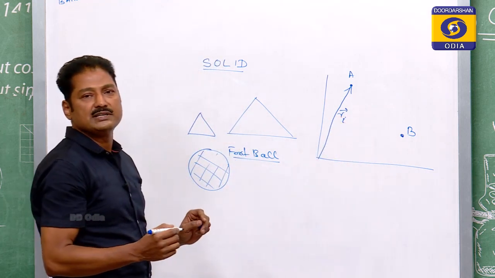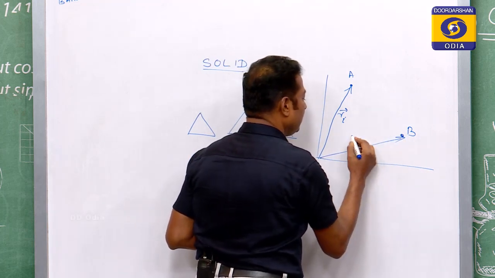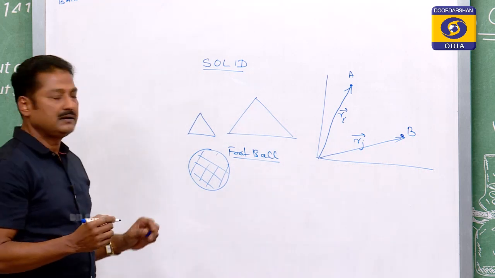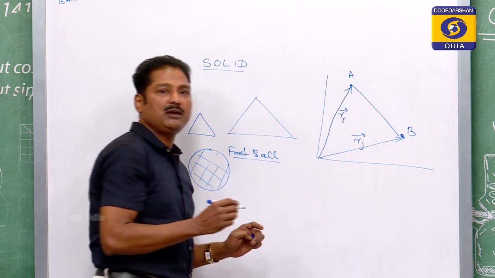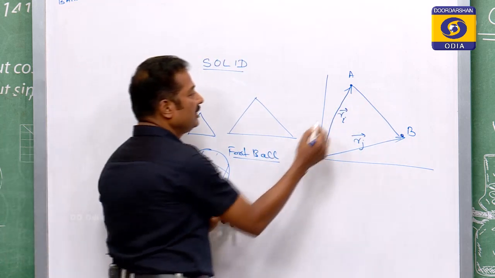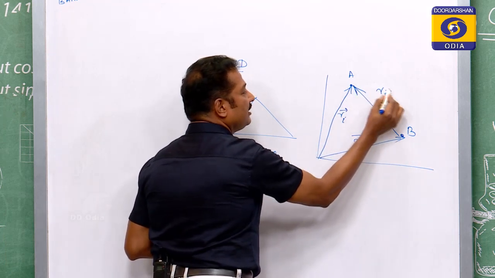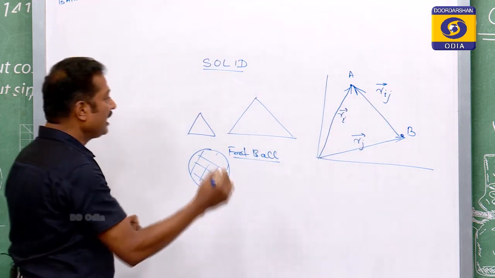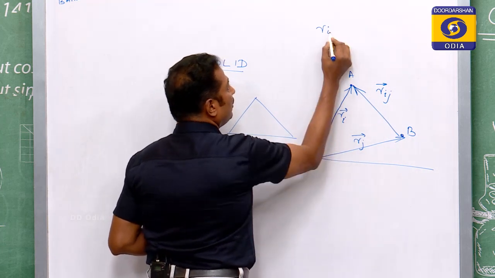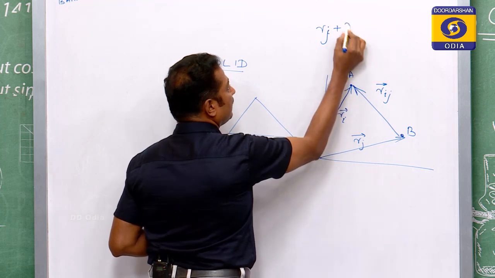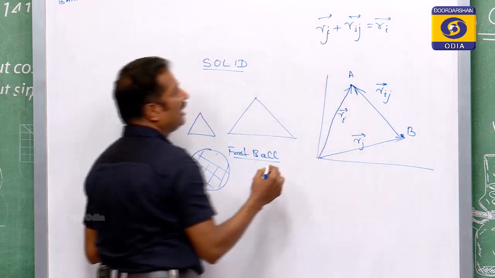Similarly, I can assign another position vector to point B of the solid, let it be R j. Then the distance between A and B is R i j.